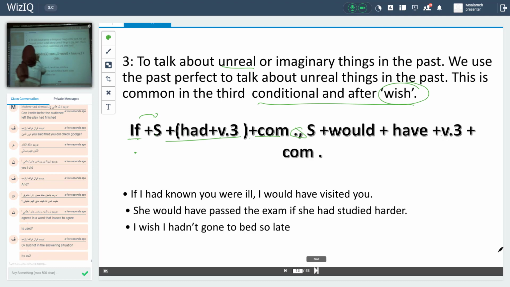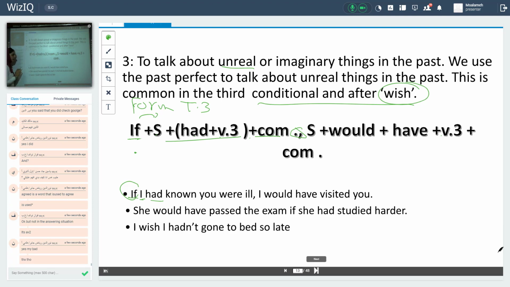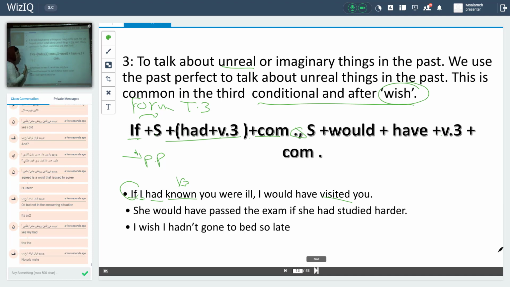What is the form for type 3 of the conditional? If I had. So when I see if or wish, that means this sentence I will answer in the past perfect. If I had known, verb 3, you were ill, I would have visited you. Two parts, one happened before the other. If I had known you were ill, I would have visited you.